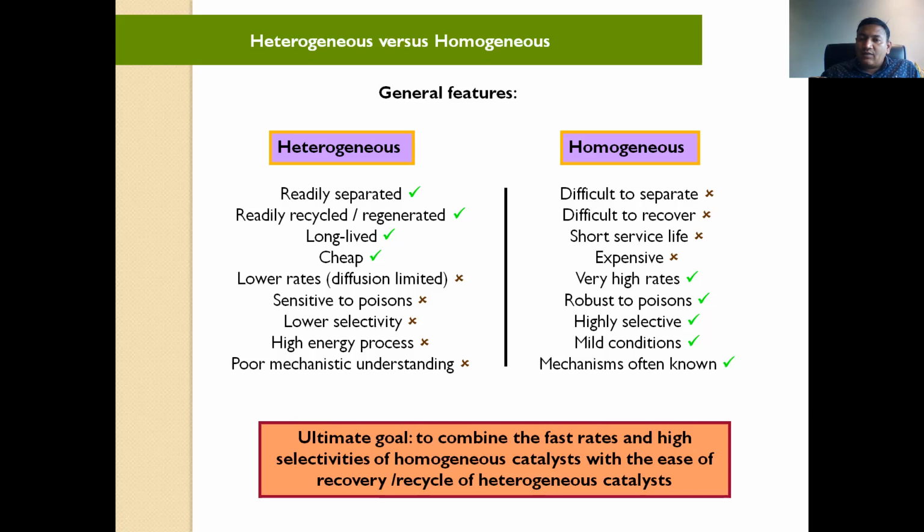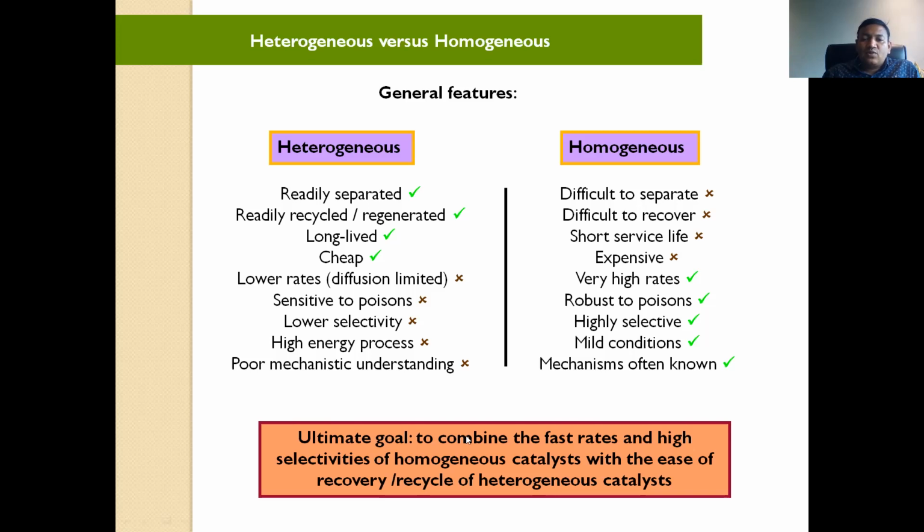Even I have given the example of Zeise's salt, the first organometallic compound, which was prepared long back in the 17th century, but the structure was not known. We have seen that in our introduction lecture. So the mechanism was not known in the heterogeneous part, but in homogeneous parts, yes, you can easily recognize which molecule is going where and what is happening inside.